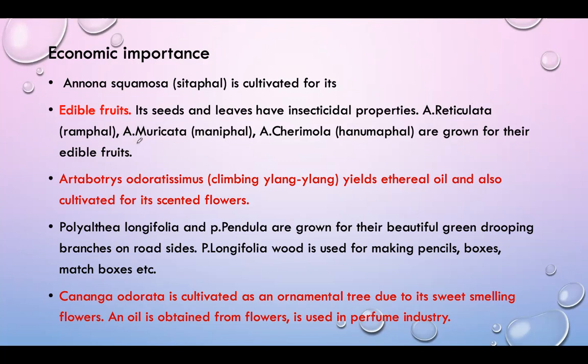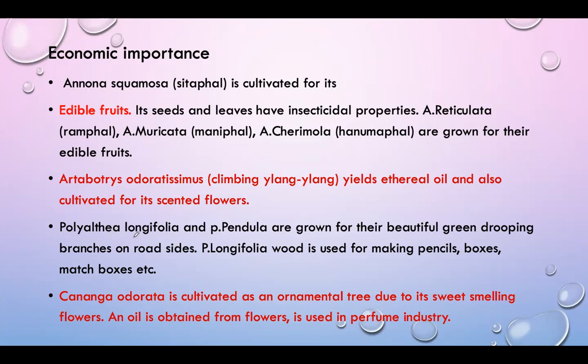Recent analysis shows that they contain about 18% sugar. Edible fruits are also obtained from various species of Annona and Asimina. Artabotrys odoratissimus, a climber, yields essential oils and is also cultivated for its scented flowers.